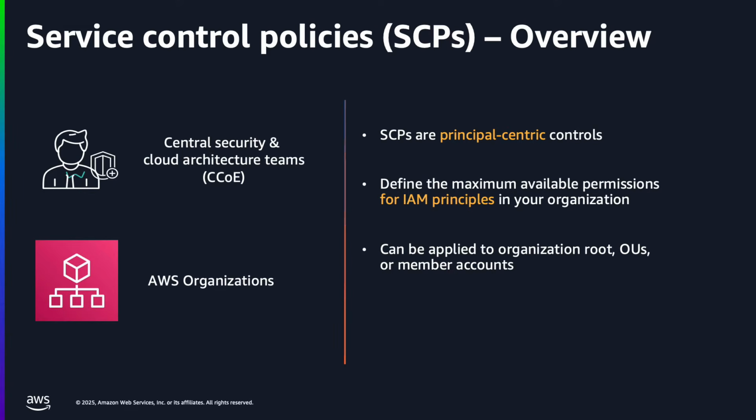To give you an overview, service control policies are authorization policies that define the maximum permissions an IAM principal can have within your AWS organization. For instance, you can use an SCP to prevent a member account from leaving the organization. SCPs can be applied at different levels, including the organization root, organizational units, or individual accounts.